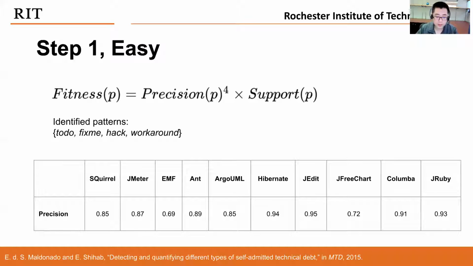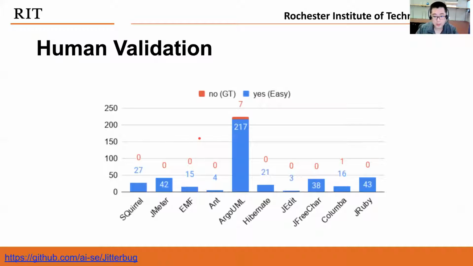So we then went to manually verify the conflicting comments, which were labeled as non-SATDs in the original dataset, but were predicted by these patterns as actually SATDs. The result is quite surprising.